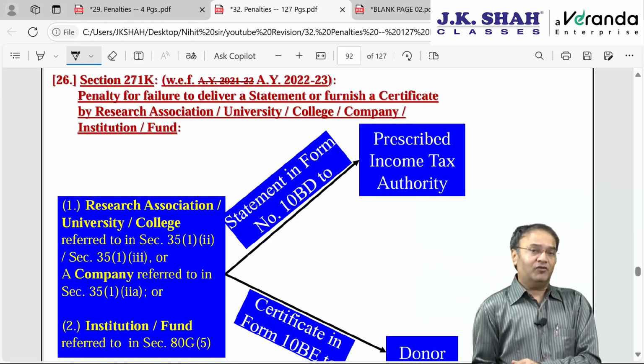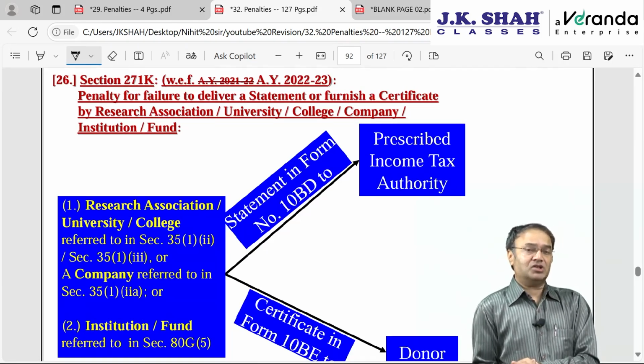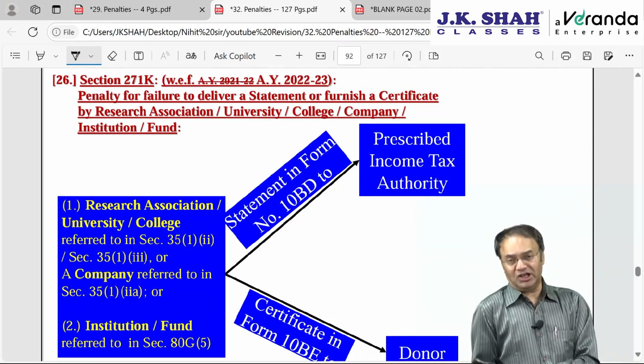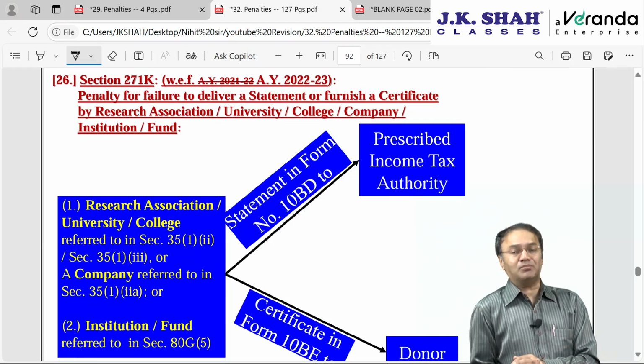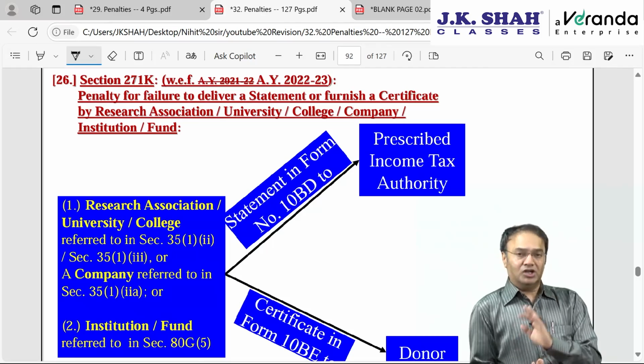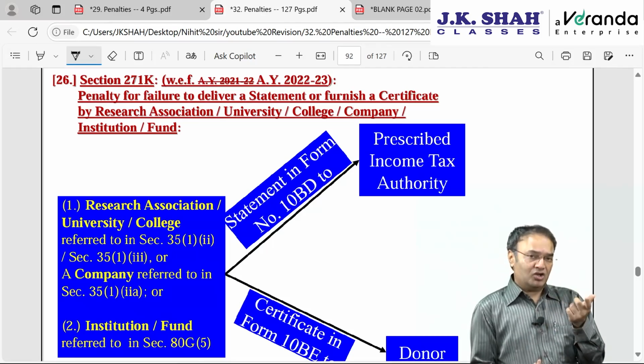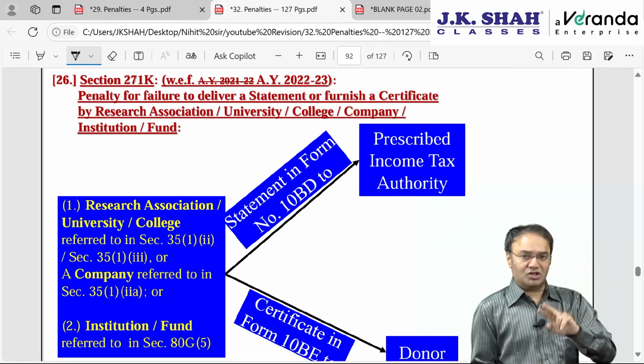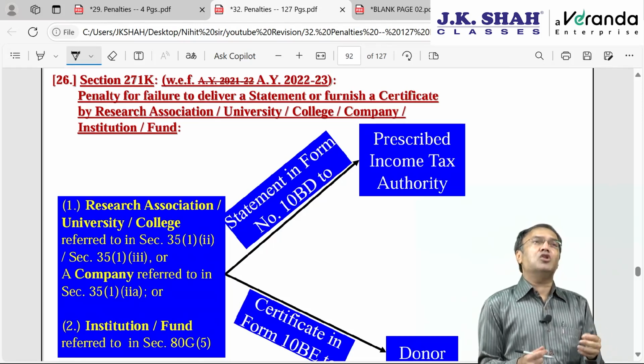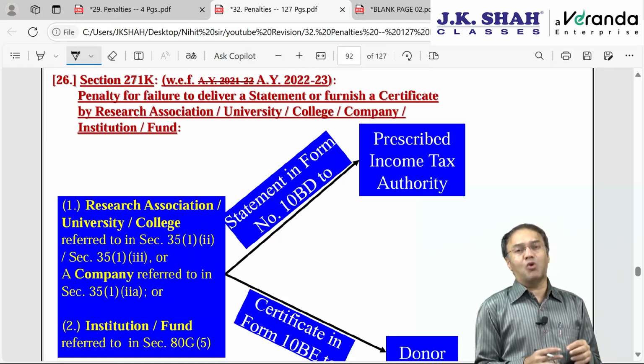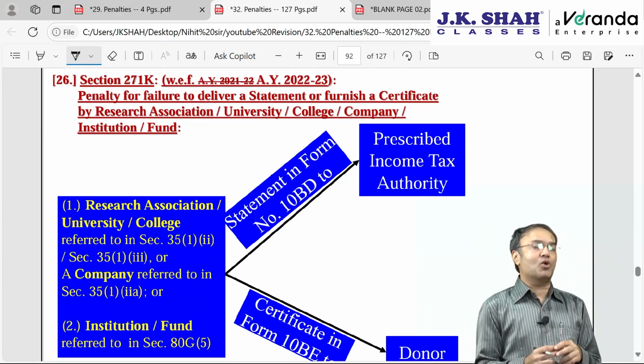Similarly, if you contribute to any public charitable or religious trust, you get deduction under section 80G, 50% of the amount donated or 50% of 10% of adjusted GTI. So we get deduction under section 35 or under section 80G. There had been many reported cases of bogus donations and people claiming bogus deductions.